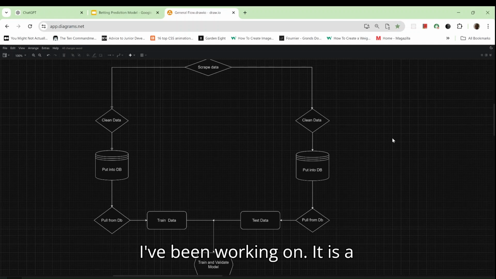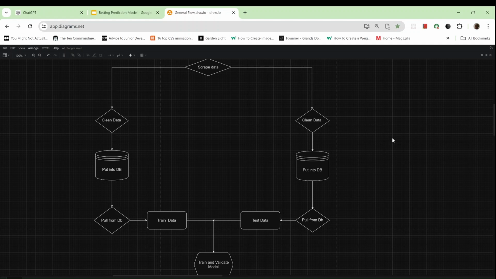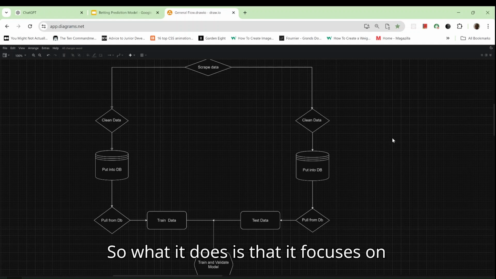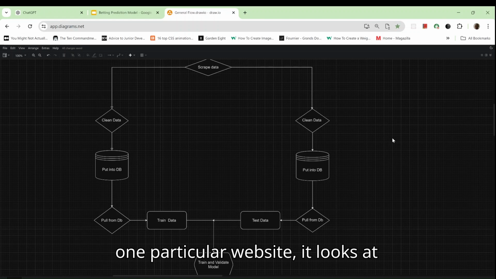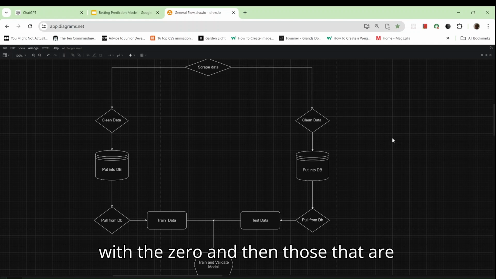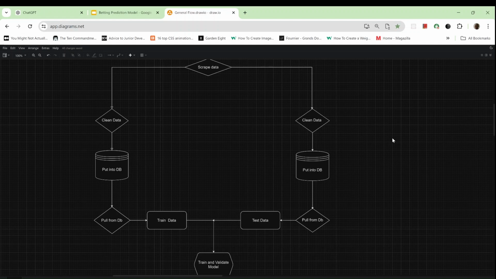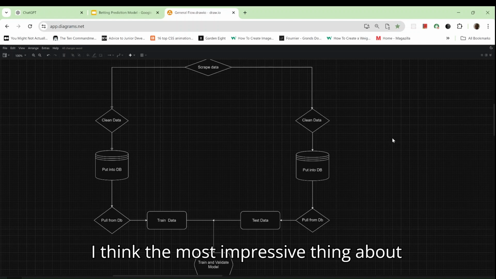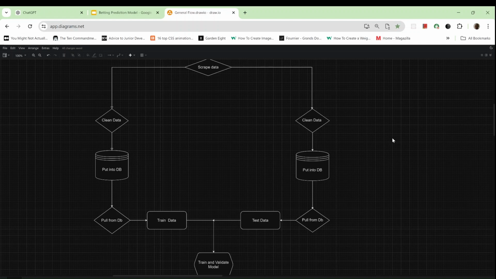I want to share a project that I've been working on. It is a bet prediction validation model. What it does is it focuses on one particular website, looks at its historical data, and then validates its future predictions. It marks predictions that are likely to fail with a 0, and those that are likely to succeed with a 1. I think the most impressive thing about this model is noticing false positives even with data imbalance.